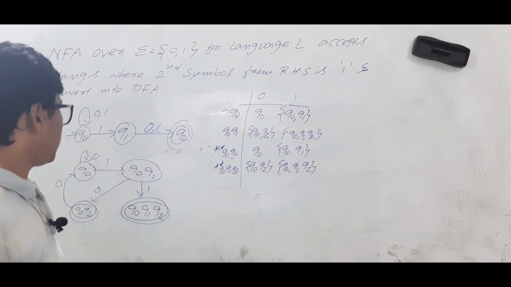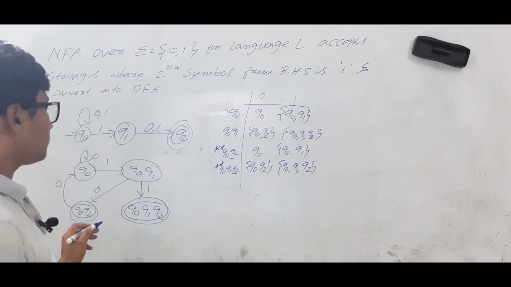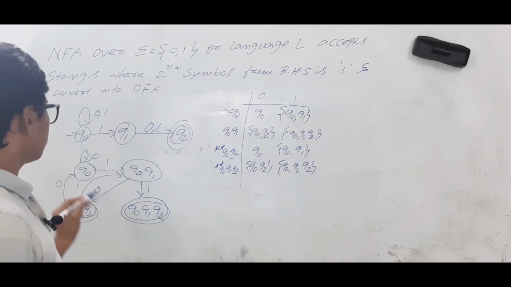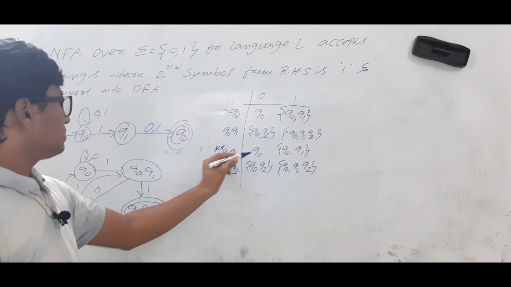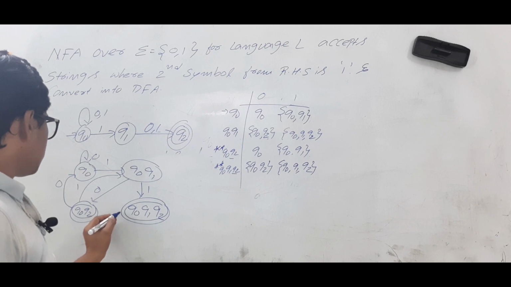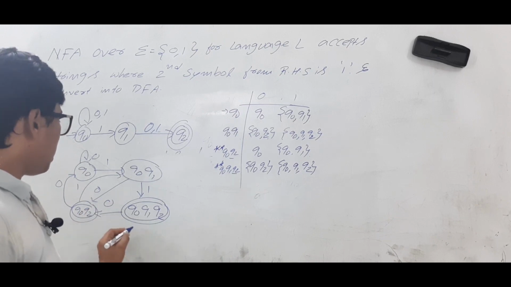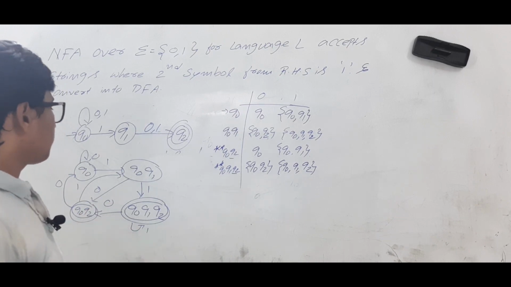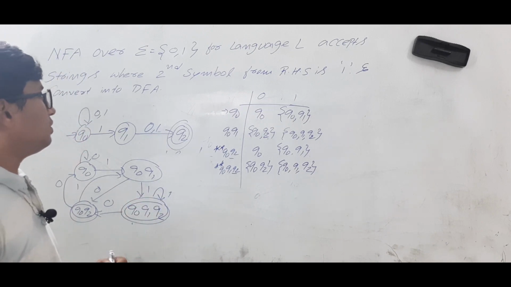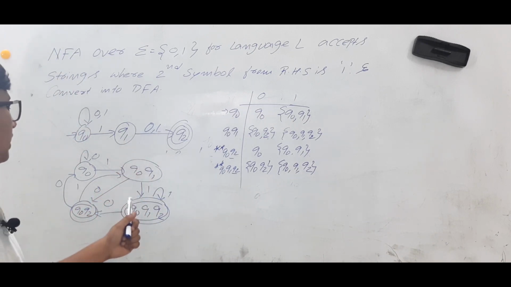Q0 Q2 on 1 is going to Q0 Q1. Okay. So Q0 Q2 is finished. Q0 Q1 Q2 on 0 it is going to this one. On 1 it is here. Let me write. On 1 it is here. So from the NFA I got a DFA.